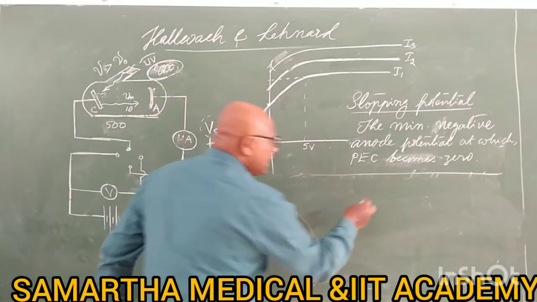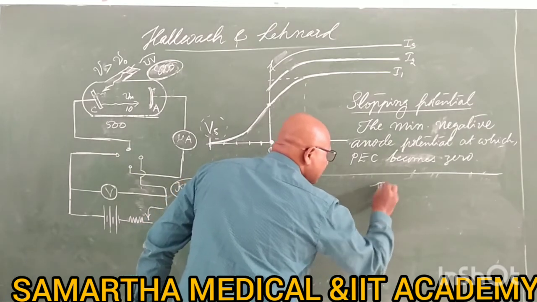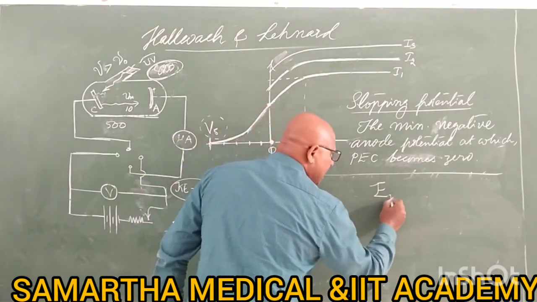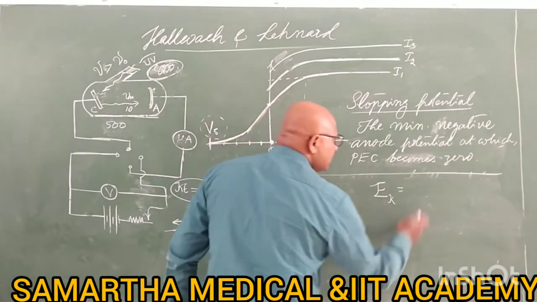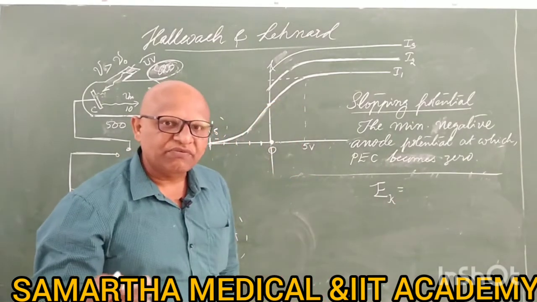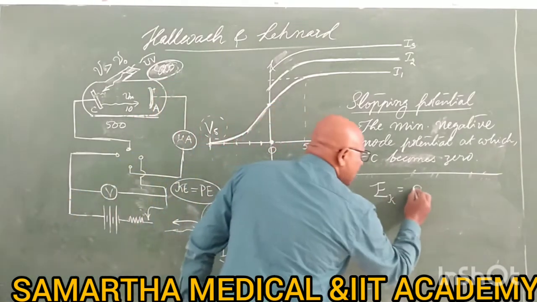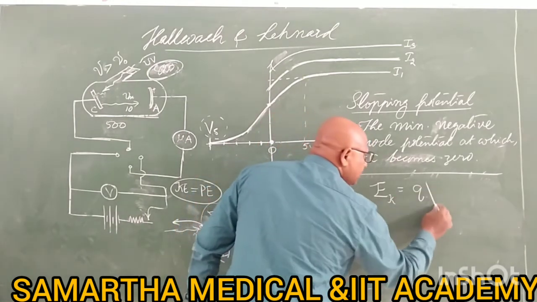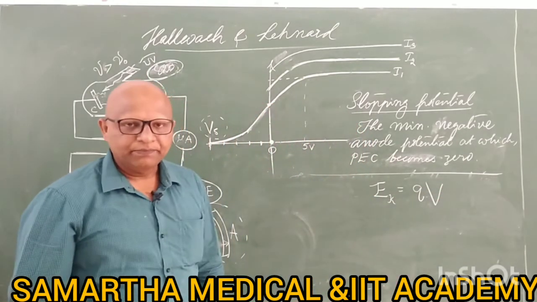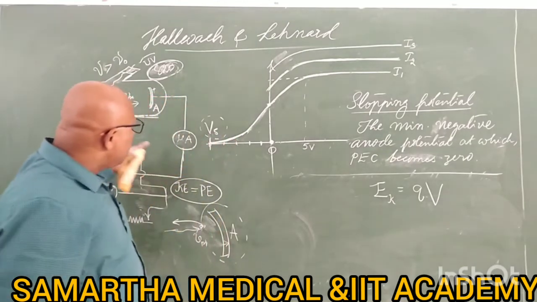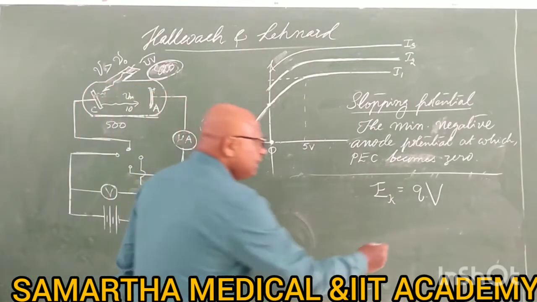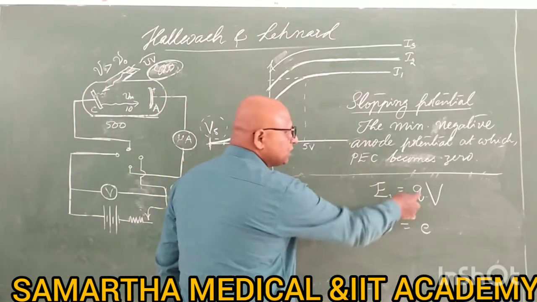How do you know this? Kinetic energy, let's call it EK, is equal to potential energy. What do you mean by potential energy of a charge? Potential energy of a charge is the product of charge and potential difference, right? Since electrons are involved here, we will use e, the electronic charge.